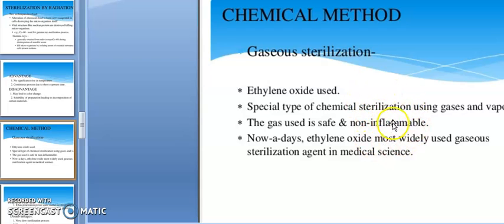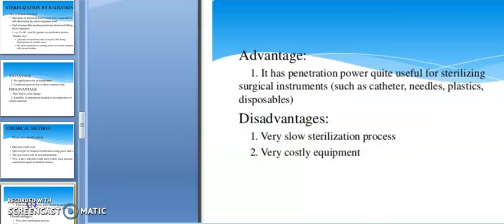Sometimes if you work with any alcohol or other alcoholic agent, it is highly flammable. After working with that, if you go near a flame, there is a chance of a flame accident. To avoid that, using ethylene oxide is better. Nowadays, ethylene oxide is the most widely used gaseous sterilization agent in medical sciences. Its advantage is penetration power, quite useful for sterilizing surgical instruments. Disadvantages are a very slow sterilization process and very costly equipment.